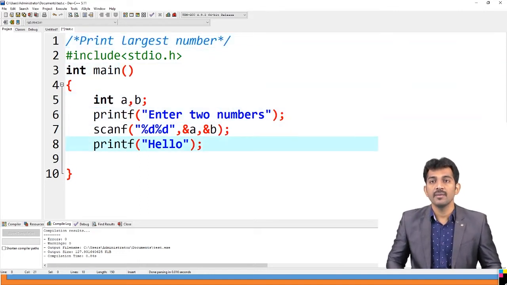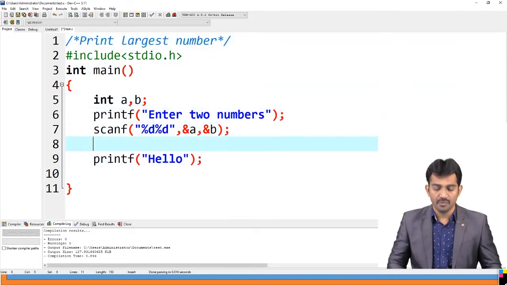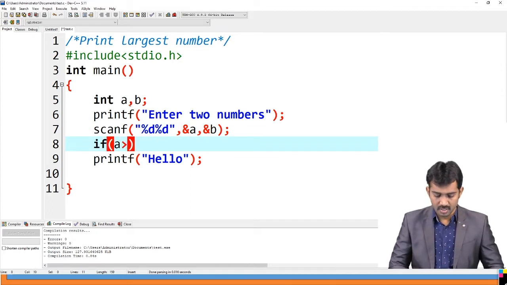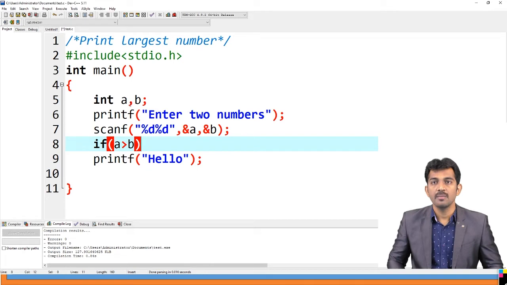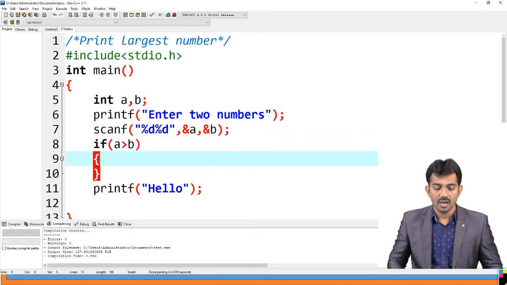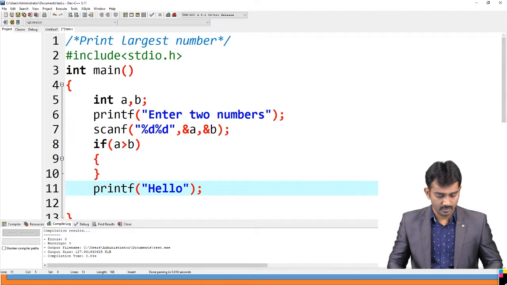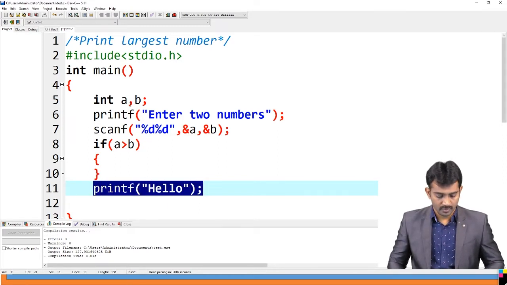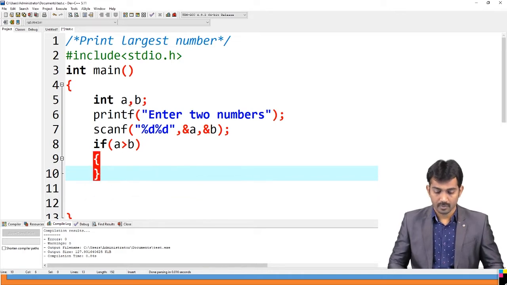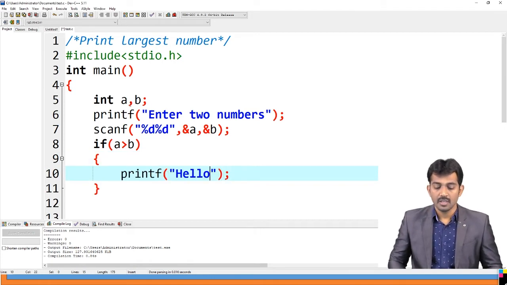Here, if A is greater than B, then we should open a bracket, and print that A is larger.